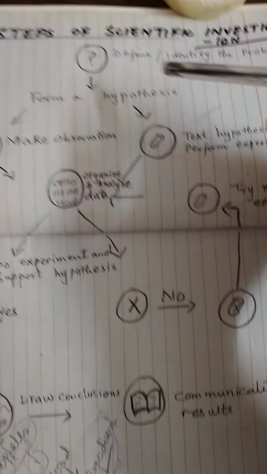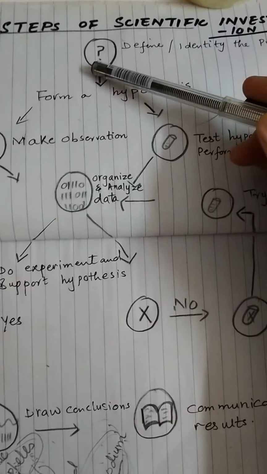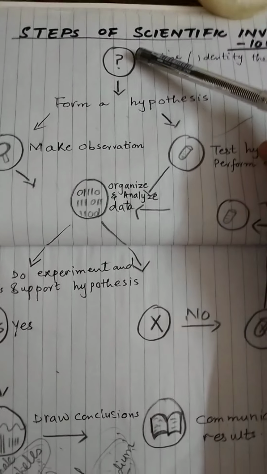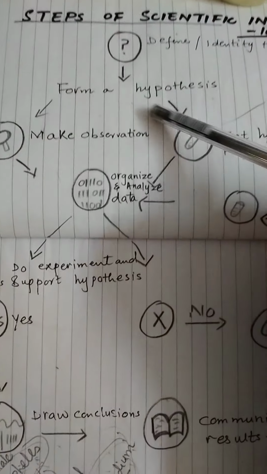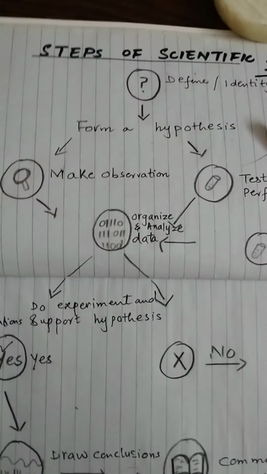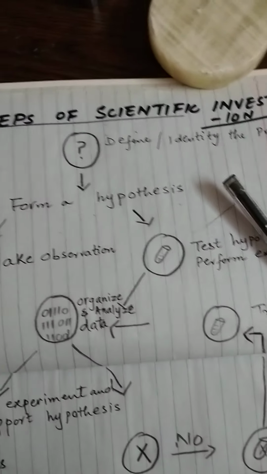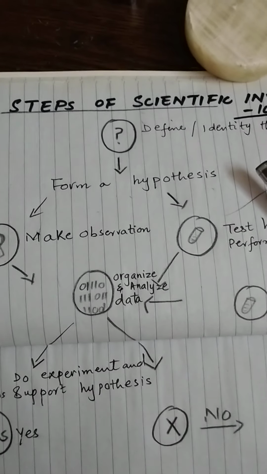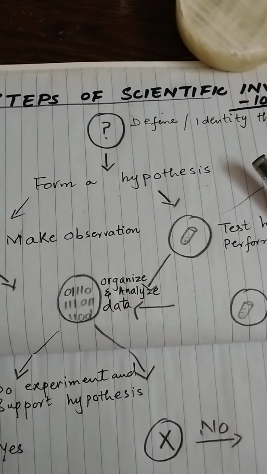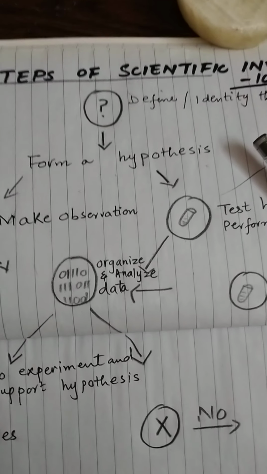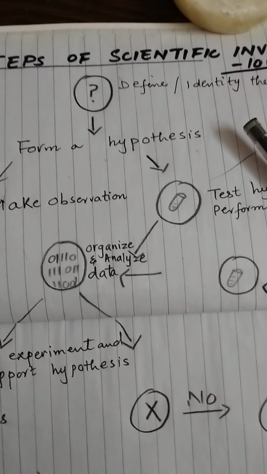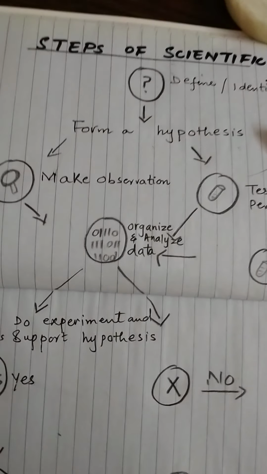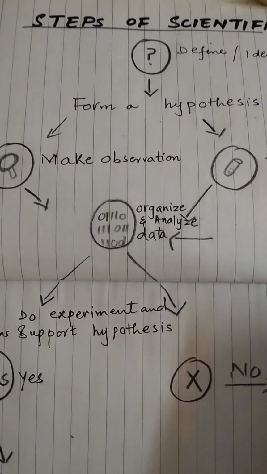Number one step is to identify the research question or problem, right? For example, the problem is malaria. And in their second step, they form a hypothesis, right? Hypothesis is the intelligent guess as to what may be the possible answer to this particular question. This is the intelligent guess in a form of statement, right? Hypotheses are the intelligent guesses of scientists.